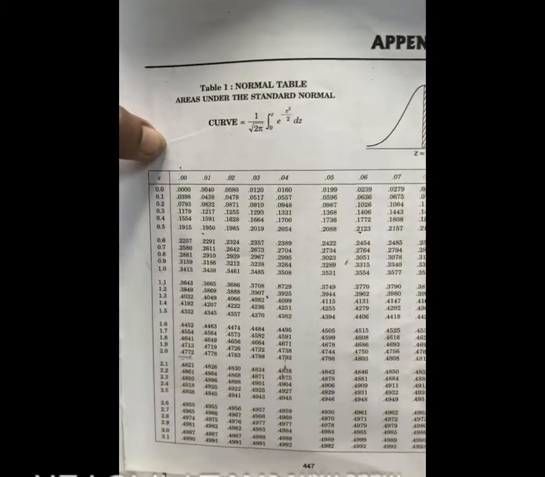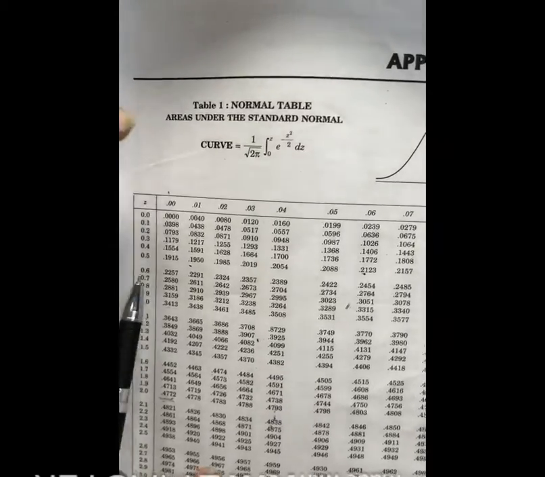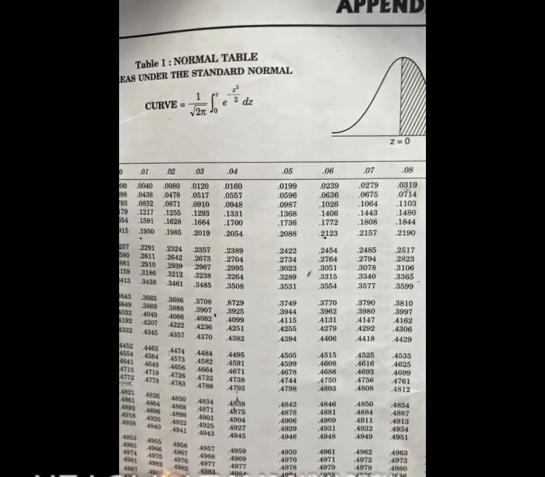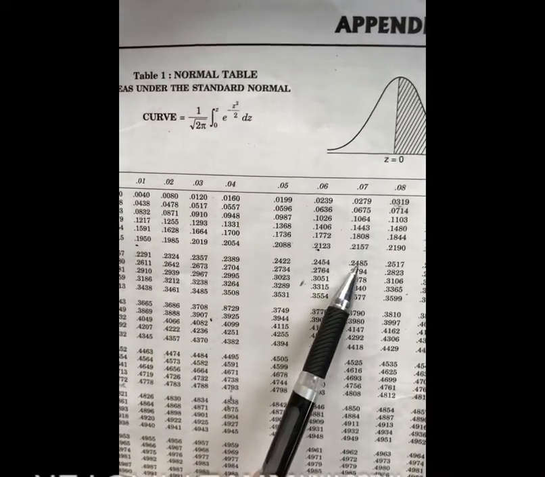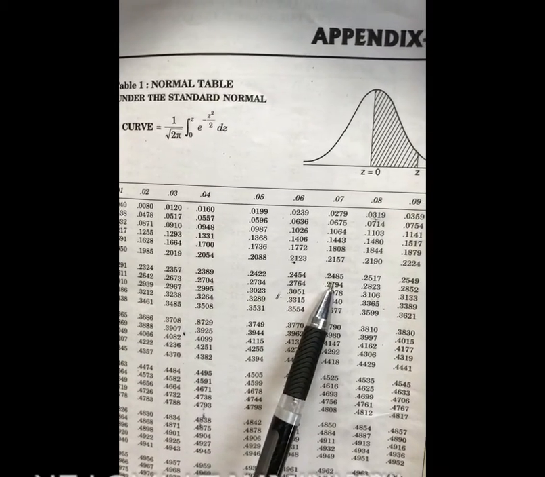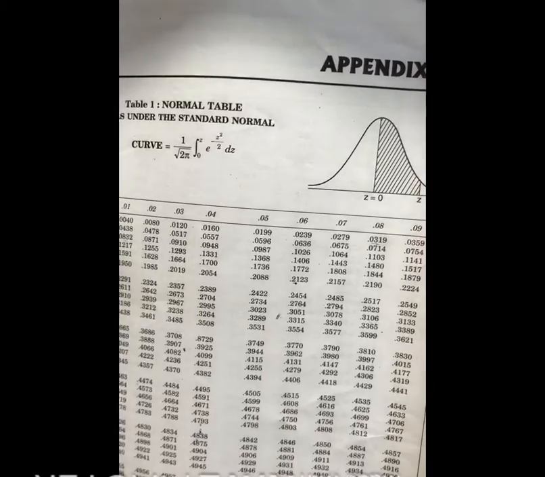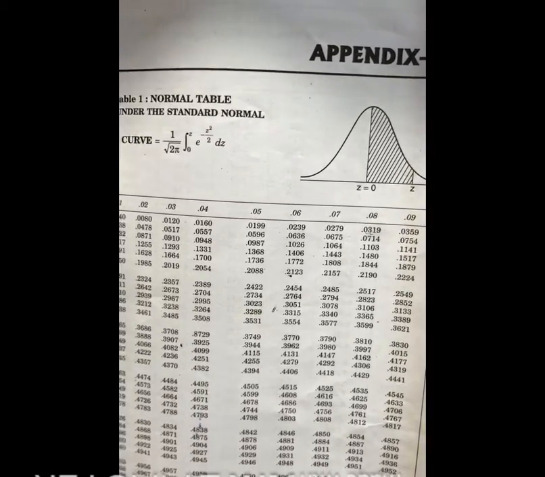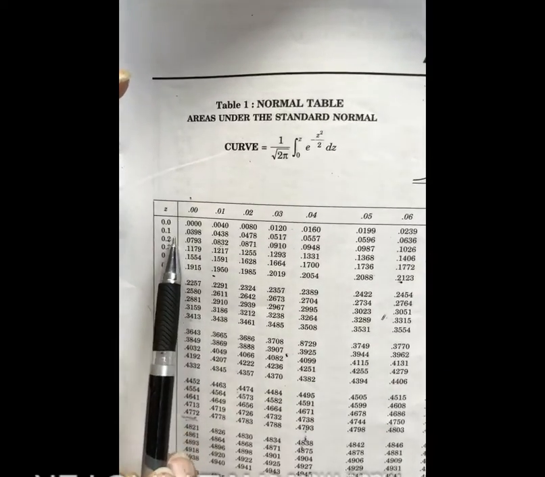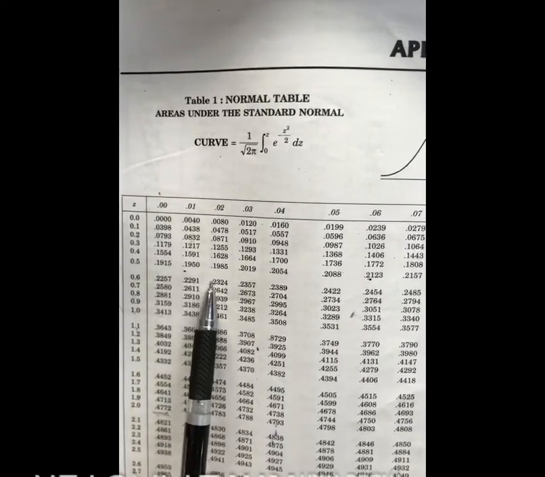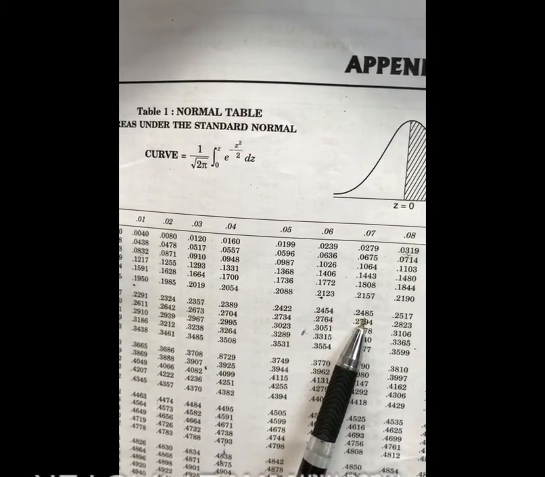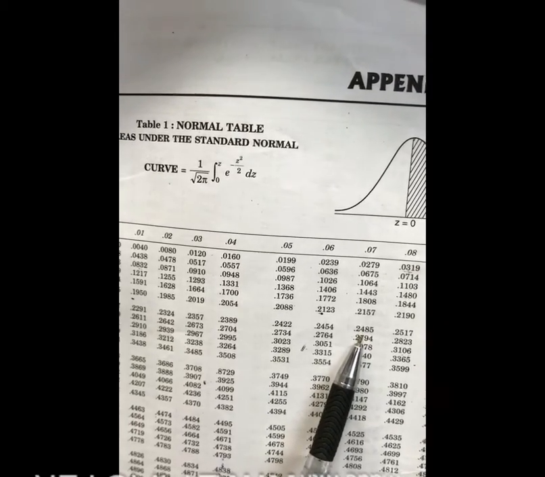So here is the table. Again you can see 0.6 here, and the second decimal place is 7. So we take from here 0.2485. Again see 0.67: 0.6 is in the first column Z, and then the second decimal place is 7, giving 0.2485.